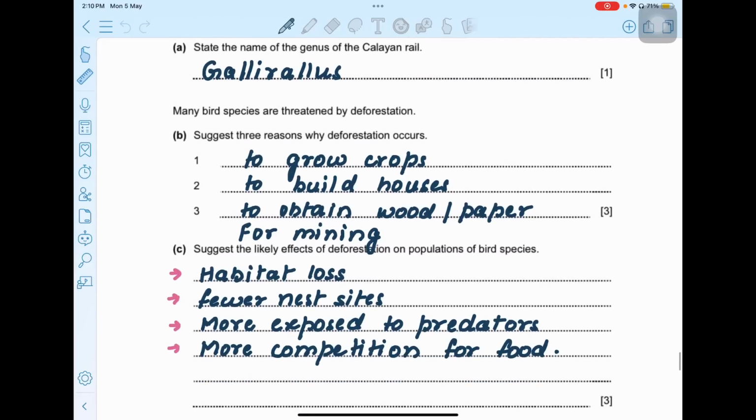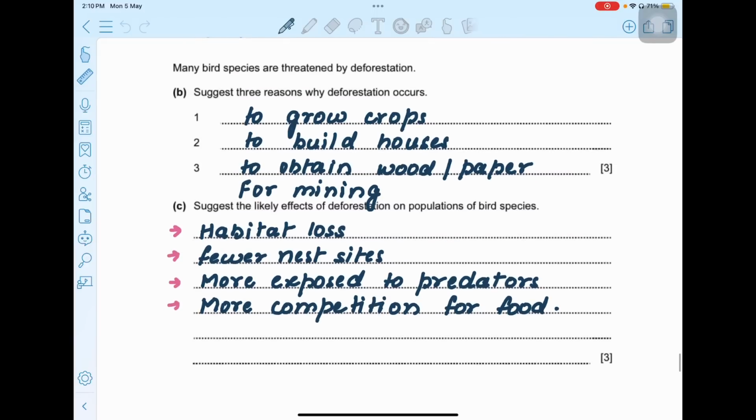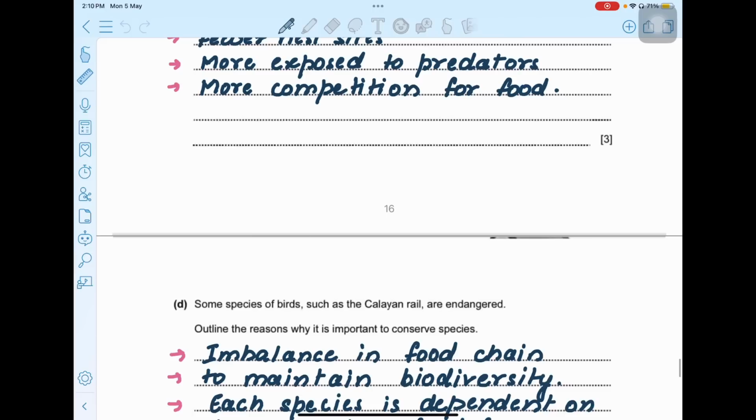C. Suggest the likely effects of deforestation on the population of the bird species. So bird species will have habitat loss, there will be fewer nest sites, more exposure to predators, and more competition for food. So these are the likely causes for decrease in the bird population.